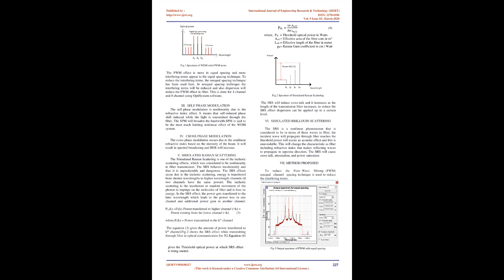In 5G, as the number of channels increases, these effects become more prevalent. This paper aims to reduce those nonlinear effects such as FWM and SRS that occur in fiber while transmission of signals.